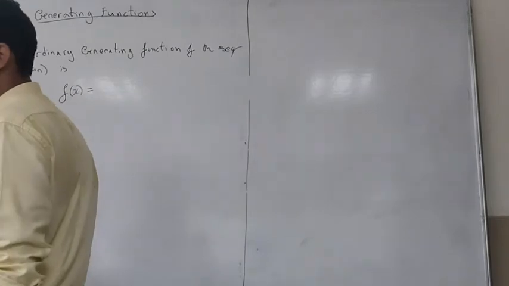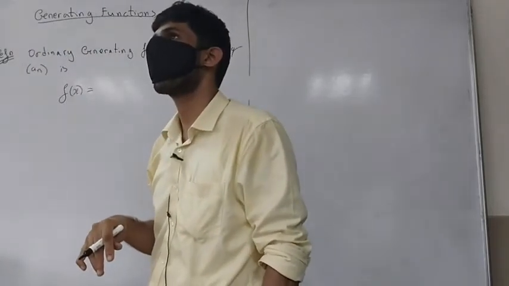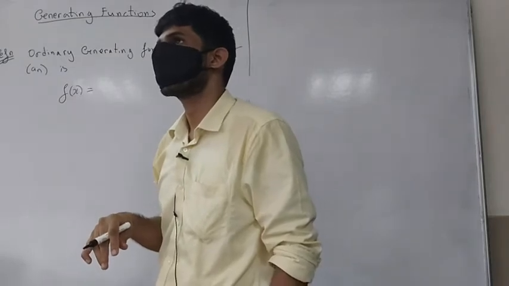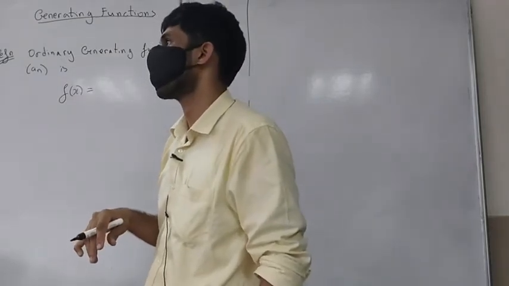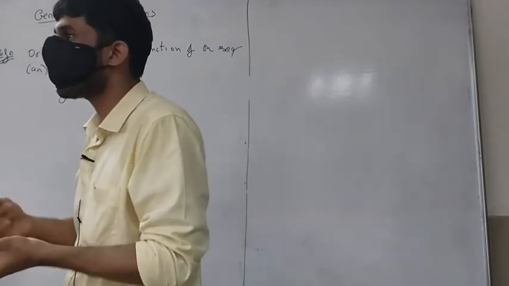You can think of this as in fact a formal power series, some kind of a notation.